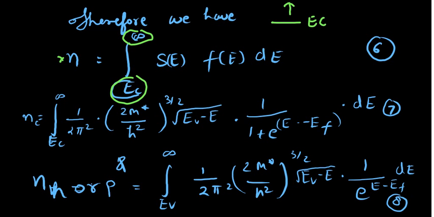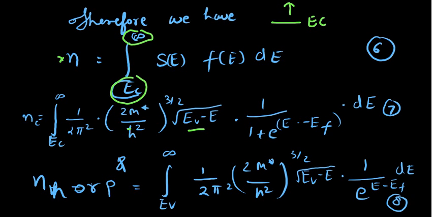That is why the limit is taken as EC to infinity, and this is given by the integral from EC to infinity of 1 upon 2 pi square into 2m upon h square to the power 3 by 2, square root of (E minus EC), into the Fermi probability function 1 upon 1 plus e to the power (E minus EF) upon kT, into dE.